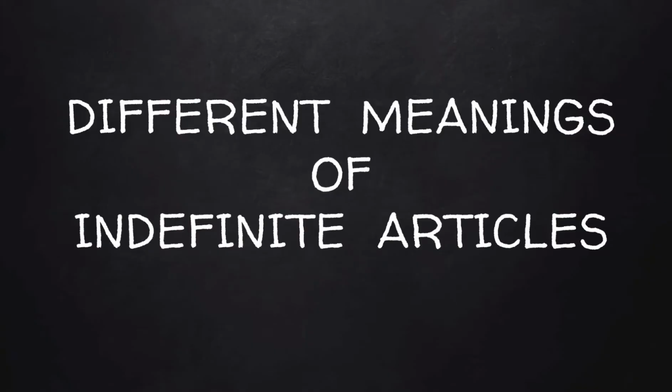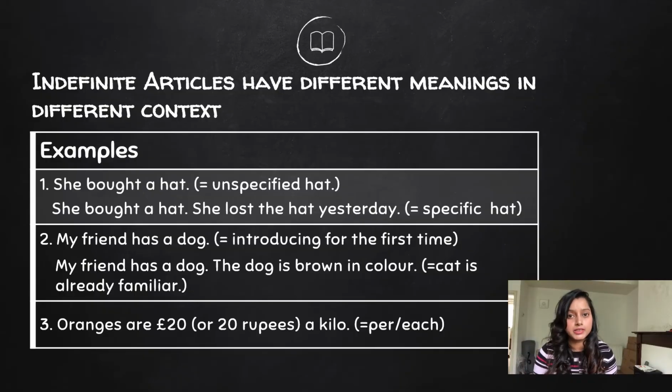Indefinite articles can mean different things in different contexts. First, it can mean something unspecific. For example, she bought a hat. So, unspecific, nothing particular about the hat. Again, if you want to make it specific, you say that she bought a hat. She lost the hat yesterday.